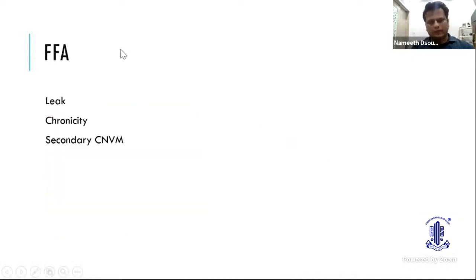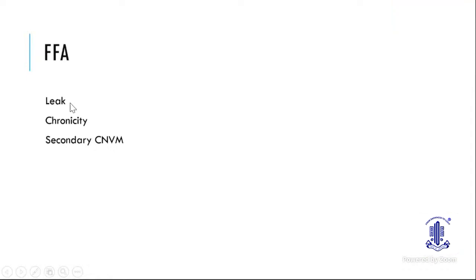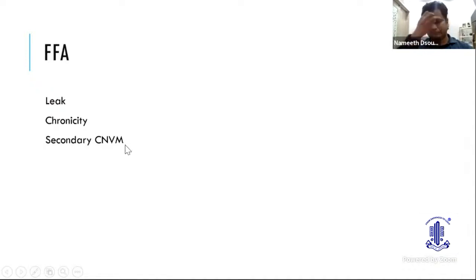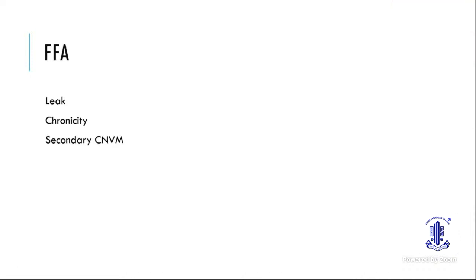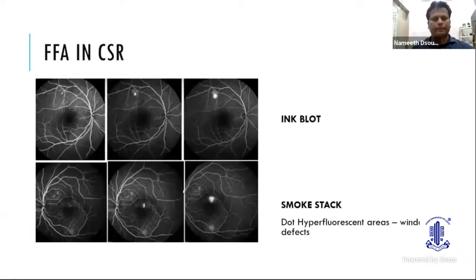So what do we get to see while doing FFA? The information you get is that of a leak. We can know the area of leak in order to do the laser, and we can also know about the chronicity of the CSR, and also know the RPE changes that are associated with it. Also, secondary CNVM, which we have missed during our clinical examination, can be found.